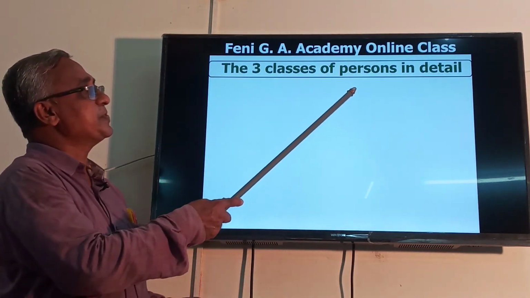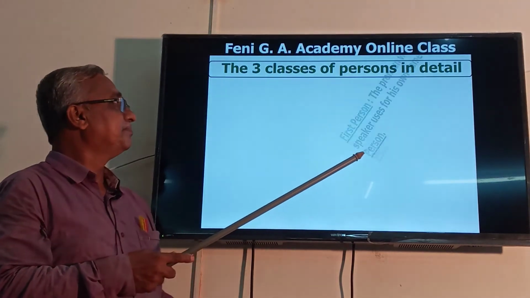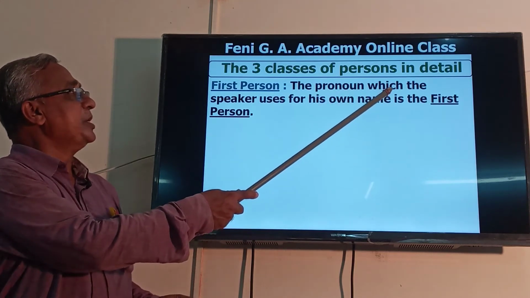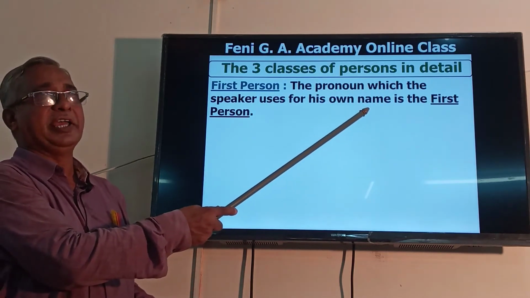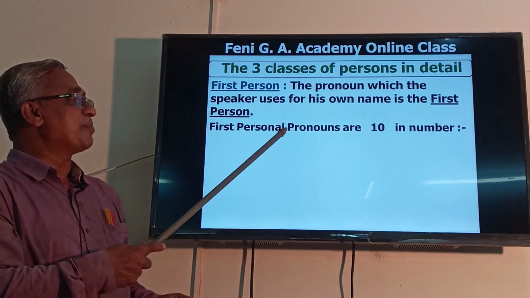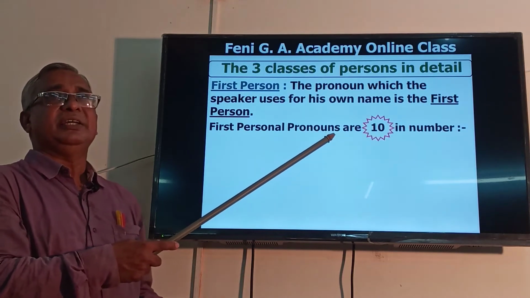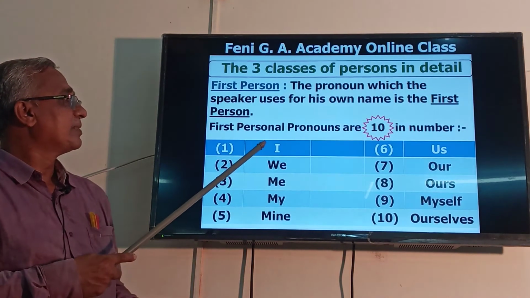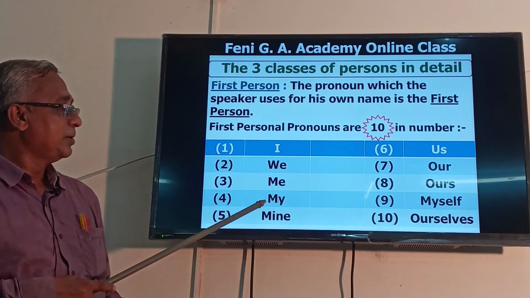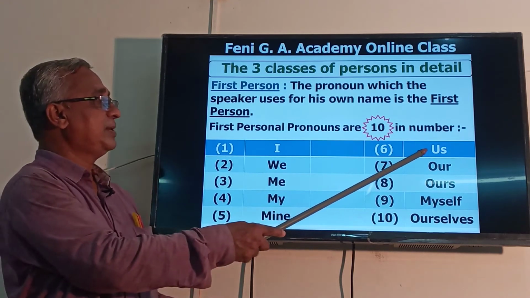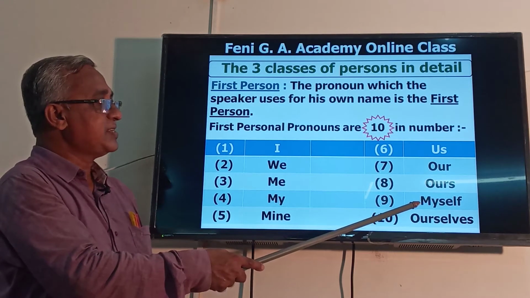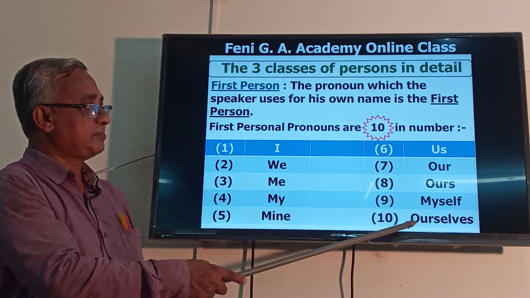The three classes of persons in detail. First person. The person which the speaker uses for his own name is the first person. First personal pronouns are 10 in number: I, we, me, my, mine, us, ours, myself, ourselves.